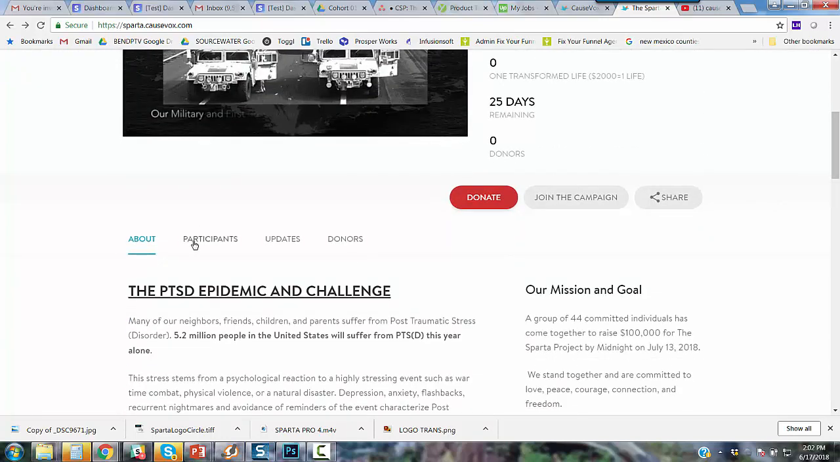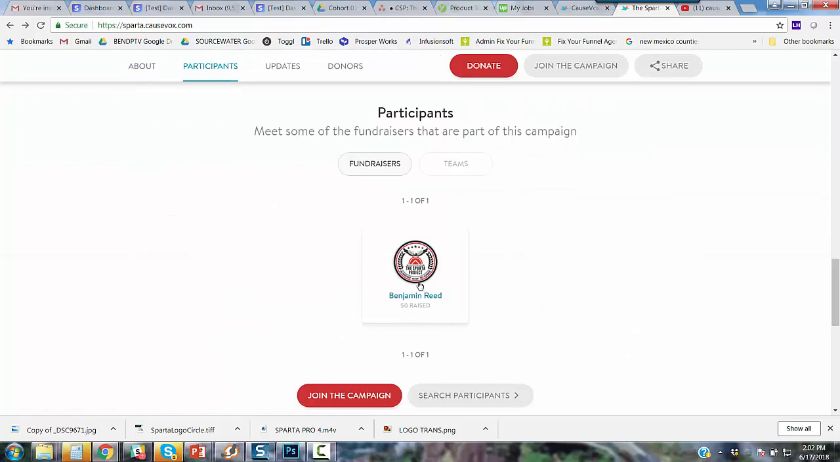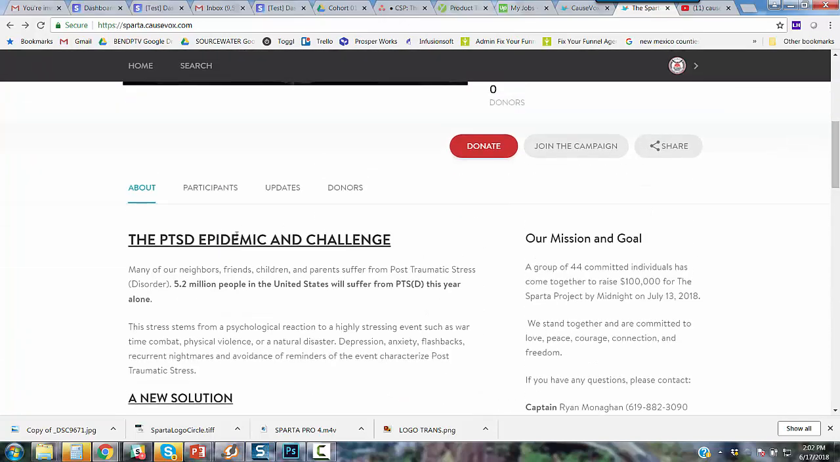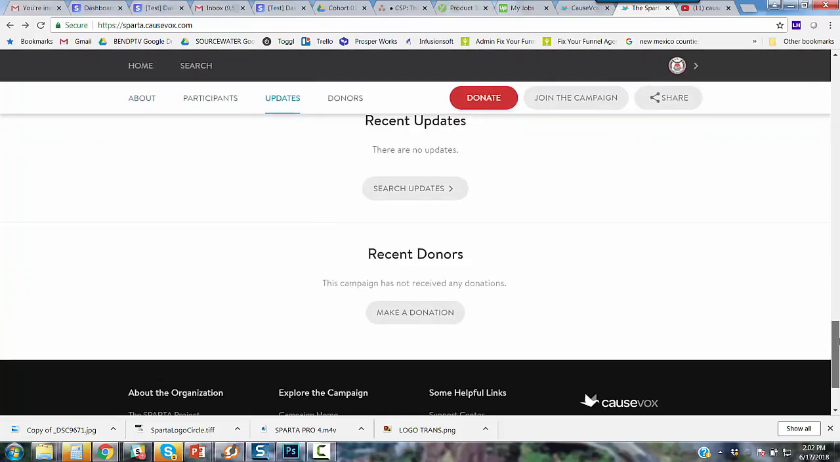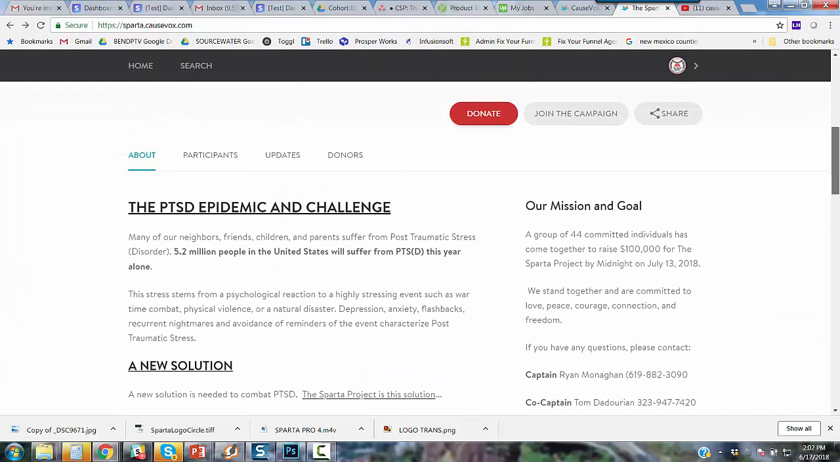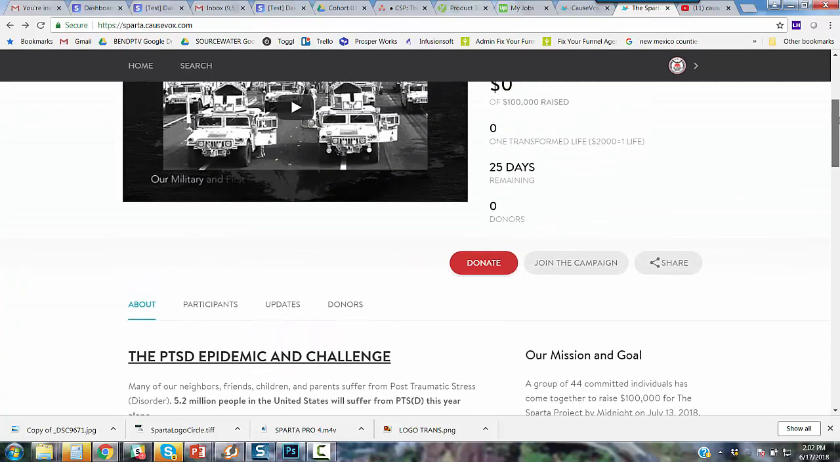Down here, this is the about, but you can also see the participants. I've added myself, so that shows you my individual page. And if I want to look at updates or the actual donors, I can see recent donors who have donated with amounts and all of that. So this is very interactive, out of the box, ready to go.